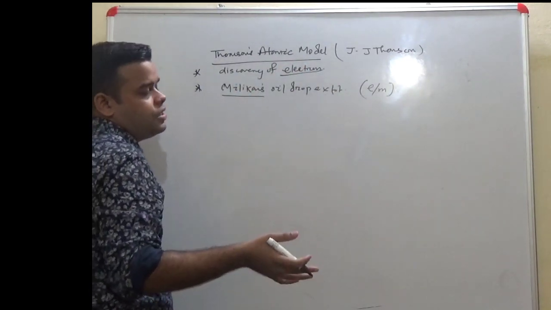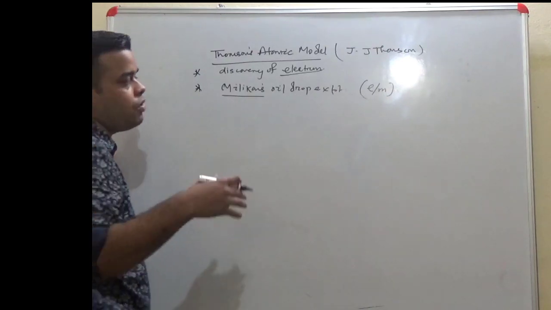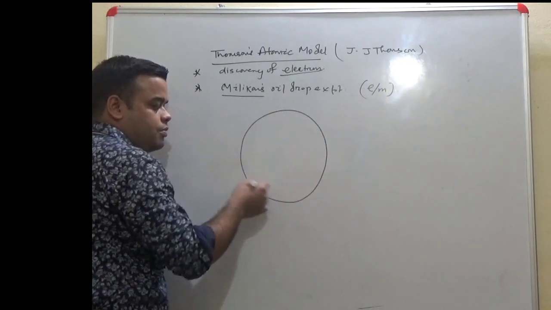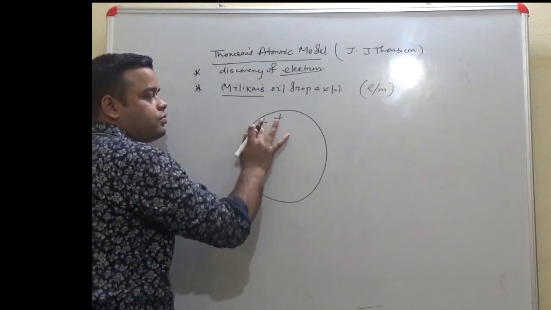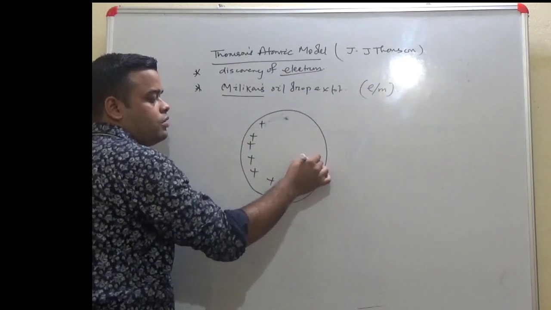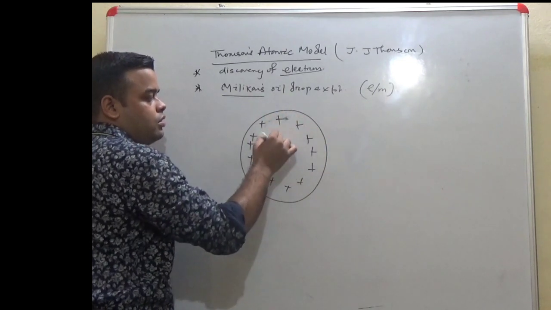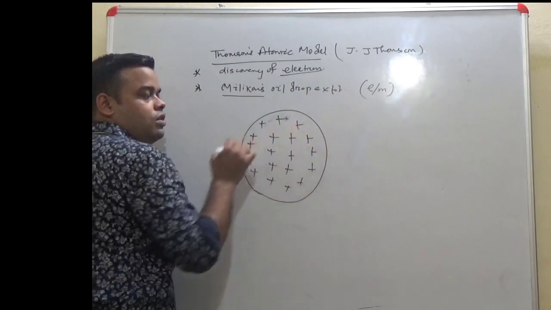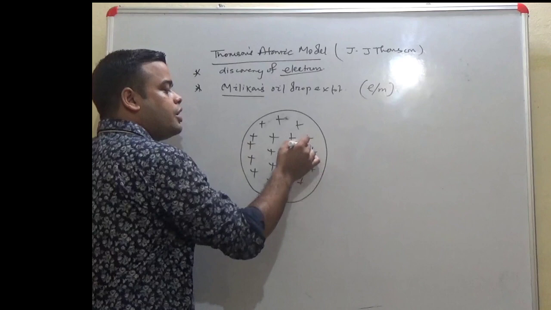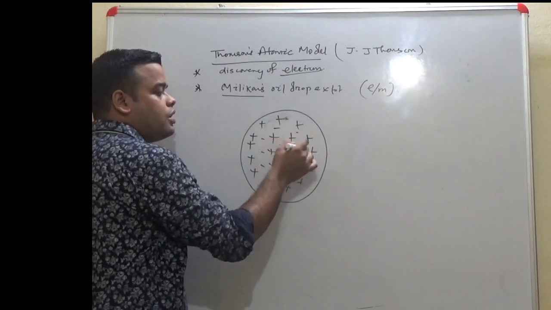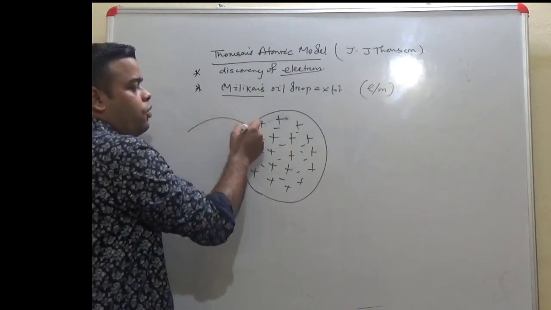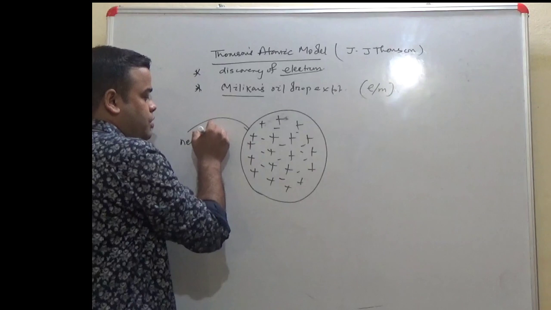Now, what does the model state? The model states that an atom is nothing but a positively charged sphere, where the electrons are embedded in such a manner that this sphere as a whole becomes neutral.